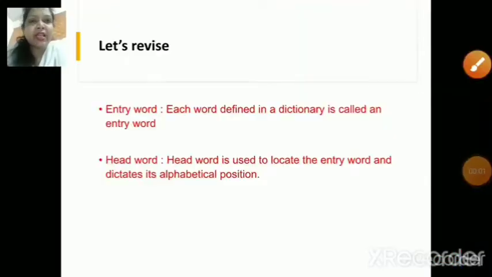So yes children, in our earlier videos we have already done activities based on the dictionary. So now, what do you mean by dictionary, children? It's a book that lists the words of a language in alphabetical order. And it also gives us the meaning, right? So yes, let us quickly revise whatever we did in our previous videos of dictionary.